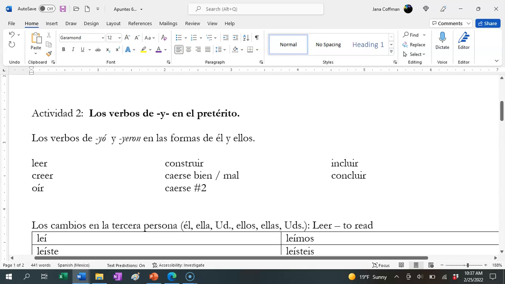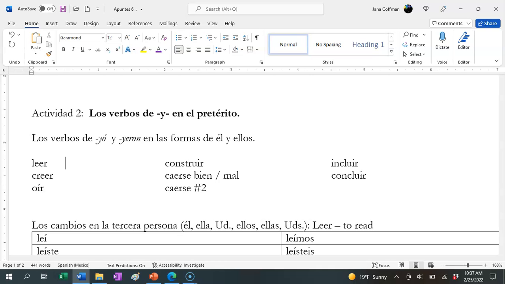So, leer means to read. Creer es to believe. Oír es to hear. Construir es to build and to construct. Caerse bien, which is a reflexive verb, means to get along well with.